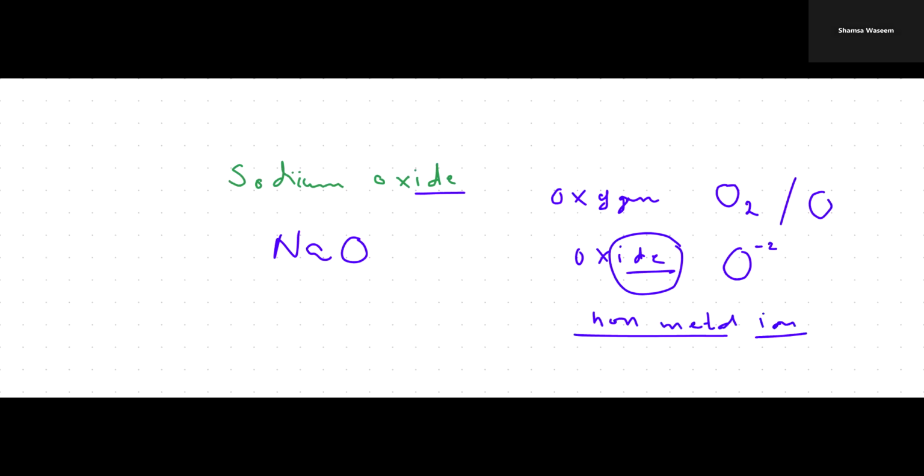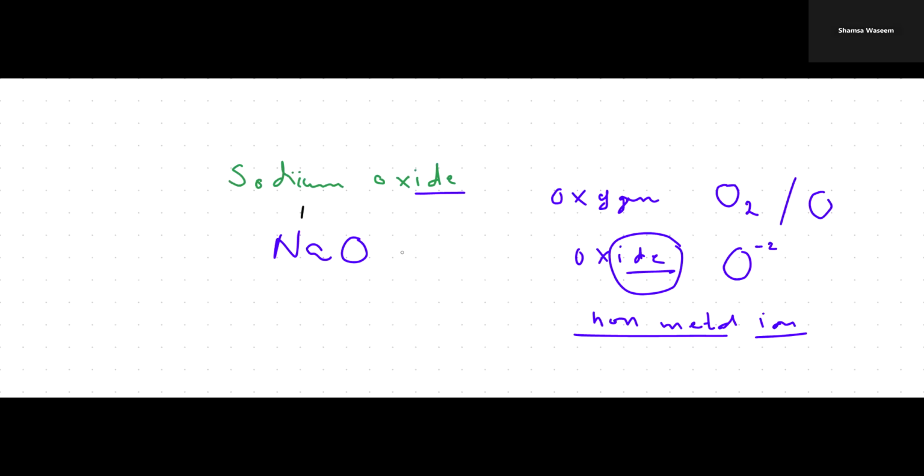Now for sodium oxide, I said that you're going to write the symbol of sodium as Na and oxygen as O. Then next, see which group sodium is in. We will look at the periodic table and you'll find it's in group 1. So it loses 1 electron to complete its octet, right? So I'm going to write down 1. Oxygen is in group 6. So to complete its octet, it needs 2 electrons, right? So I'm going to write down 2 over oxygen.